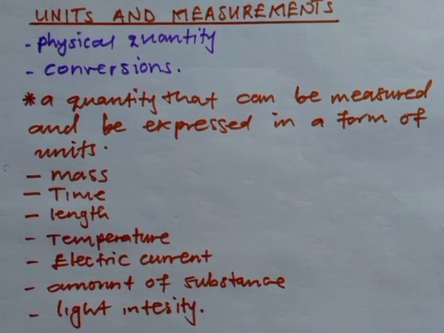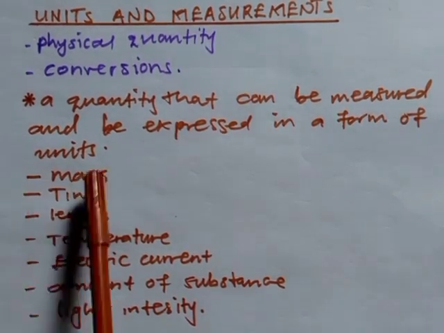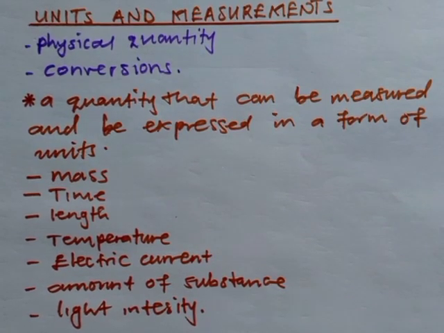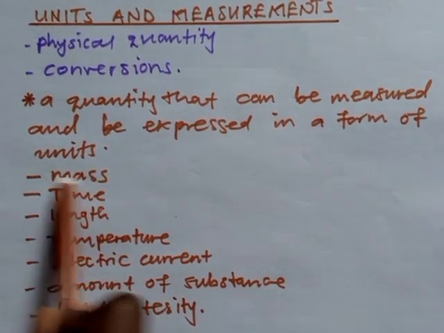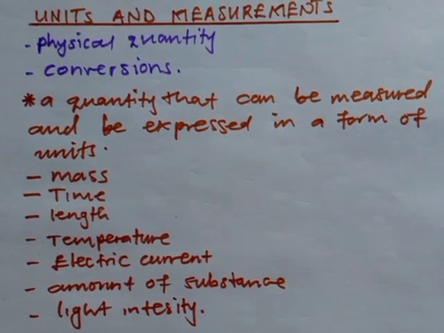Now take it in an easy way, if you want to know what units are all about. When we talk about the units for every physical quantity here, we simply mean the internationally approved units for every physical quantity just explained. So if you look into the basic SI units for mass, time, length, temperature, electric current, amount of substance, and light intensity, everything here has its own SI units.